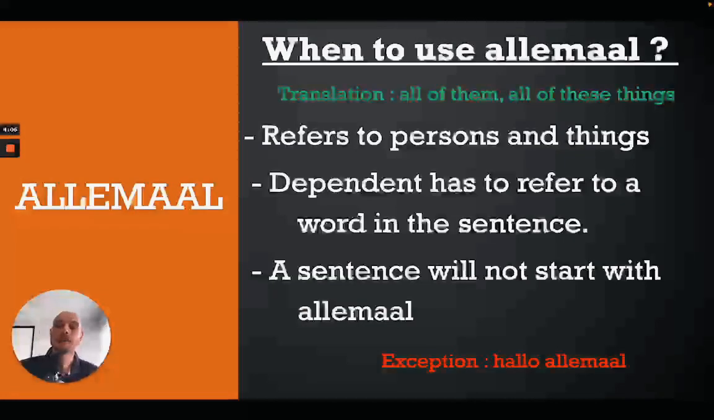Now, allemaal does not really have, let's say, a literal translation in English, but for argument's sake, for explanation's sake, it's all of them or all of these things. Now, why do I say all of them and why do I say all of these things? Well, because it can refer to persons, but it can also refer to things. And that is our first big difference with iedereen. Iedereen is only persons.